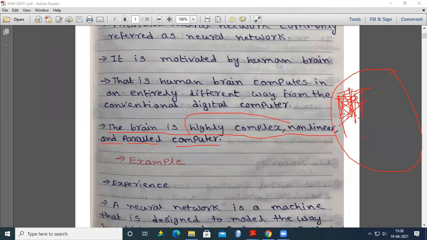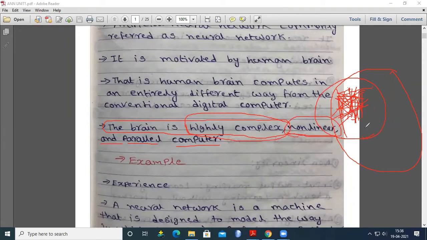Parallel computer is nothing but all these neurons interact, sending and receiving messages to produce some output. So what is the brain? The brain is highly complex because there are a number of neurons and all these neurons are connected non-linearly.